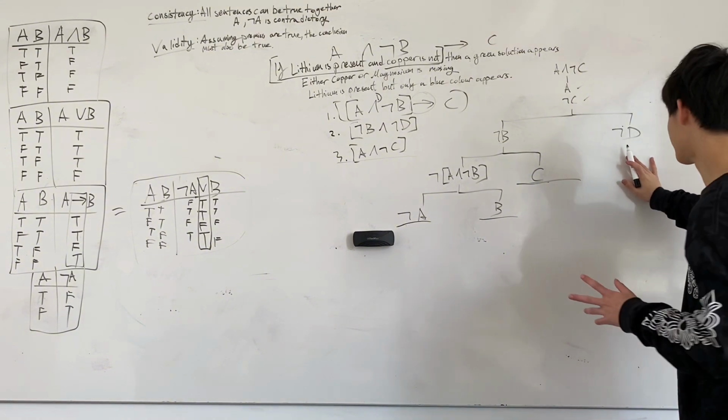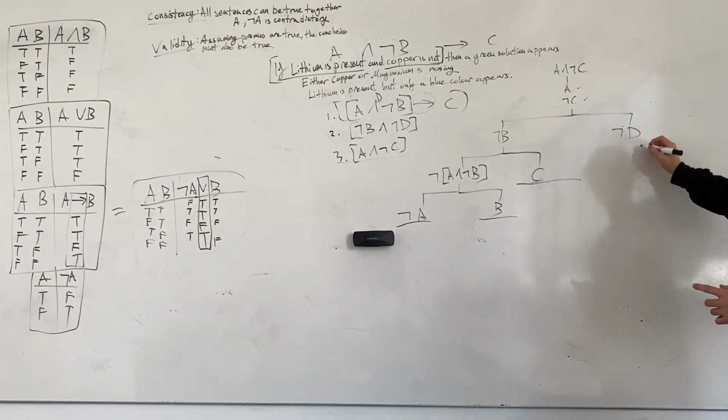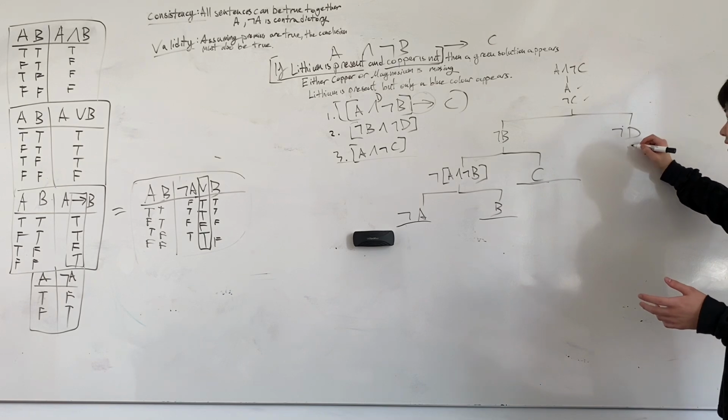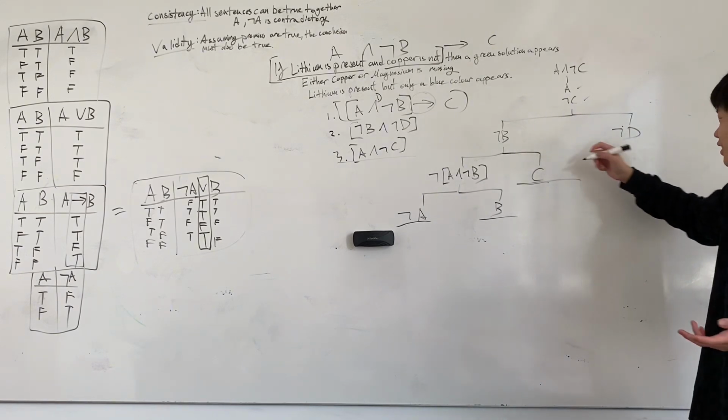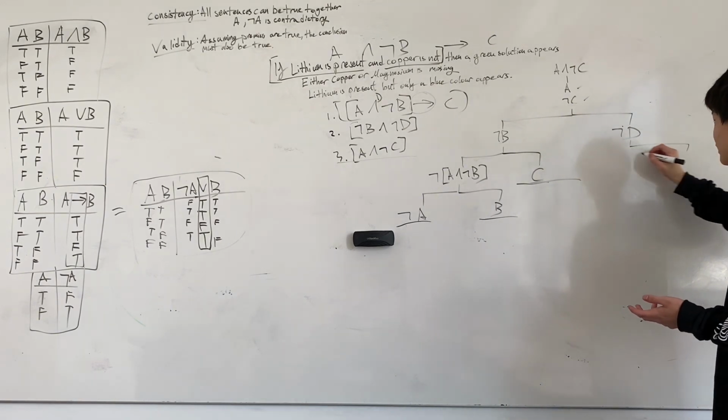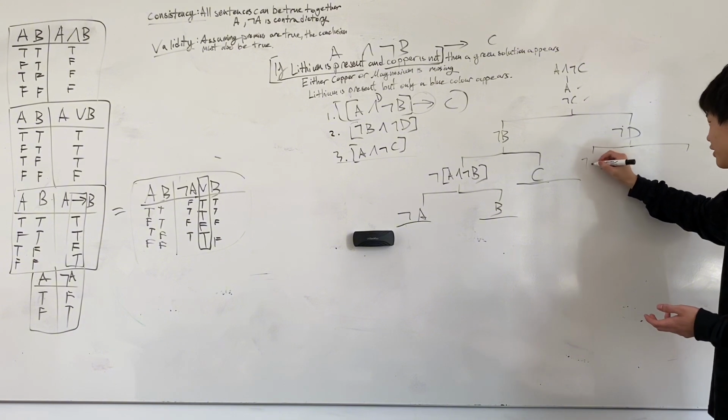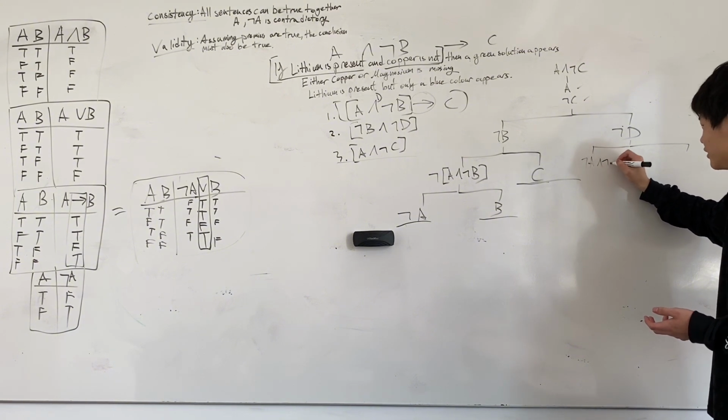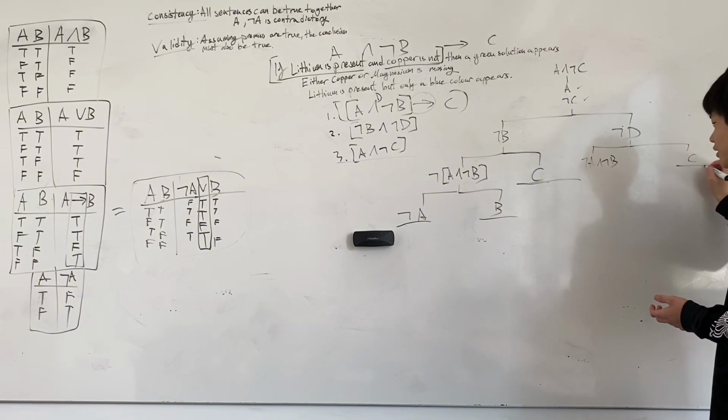Now let's move on to the other side. Not D. This actually follows the same thing as over here. We just draw either it's not true that A and not B, or C closes off.